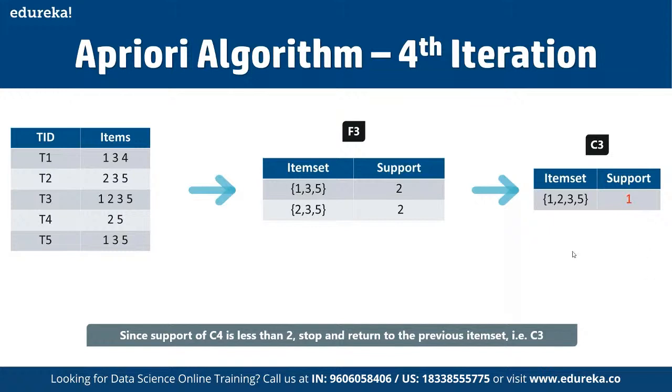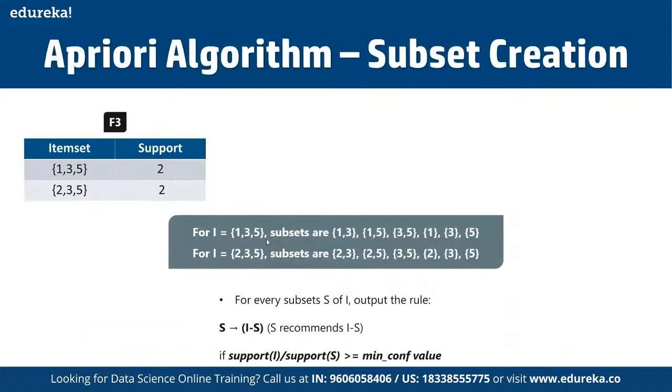That means for 1, 3, 5, the subsets are 1, 3, 1, 5, 3, 5, and 1, 3, 5. Whereas for 2, 3, 5, the subsets are 2, 3, 2, 5, 3, 5, and 2, 3, 5 itself. And for every subset of I, we have to define the output rule.